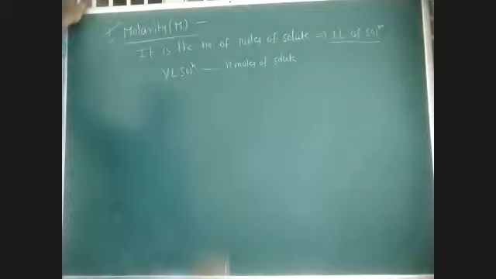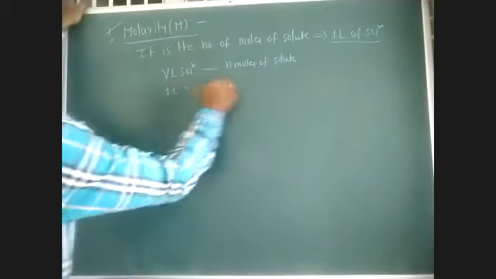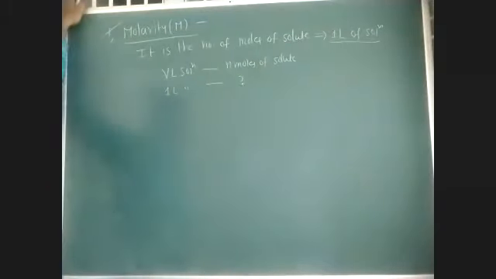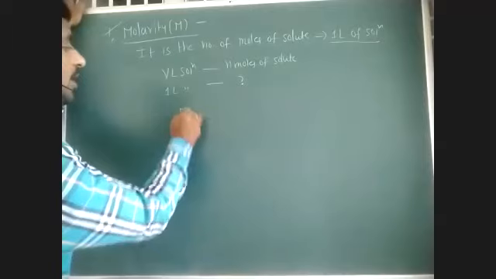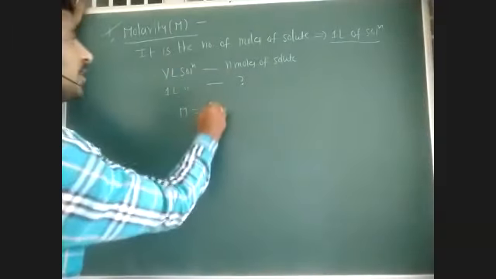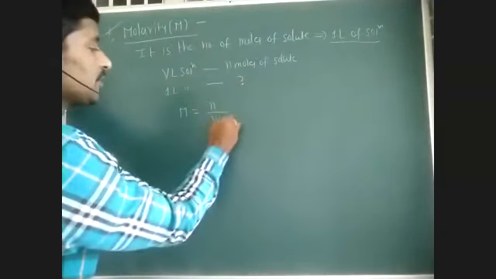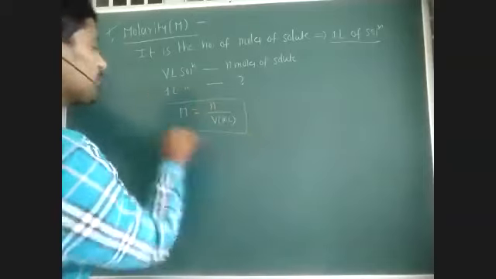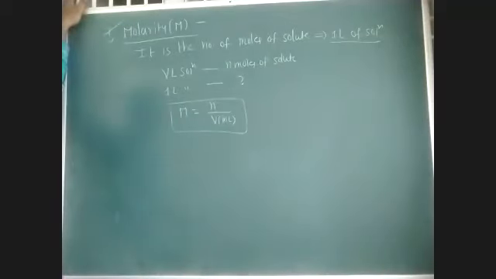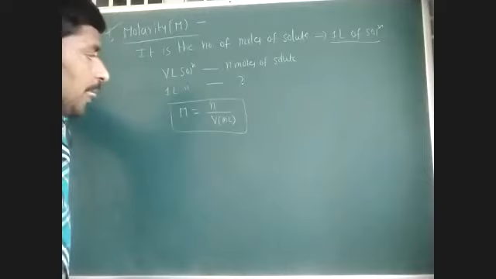But we want to calculate for 1 liter of solution: in 1 liter of solution, what is the number of moles of solute present? That is called molarity. Therefore, molarity is nothing but N by V in liters, where N is the number of moles of solute present.